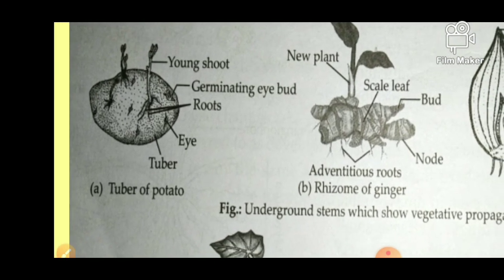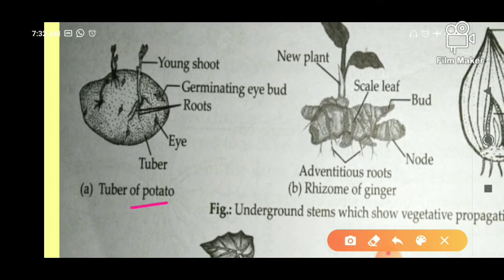The first is the example of the tuber of potato. Potato is a tuber. It is a stem, and in the potato you can see many small dot-like structures which are called eyes. In favorable conditions, these eyes, the germinating eye buds, give rise to a new plant. From this one potato, seven plants can be grown.